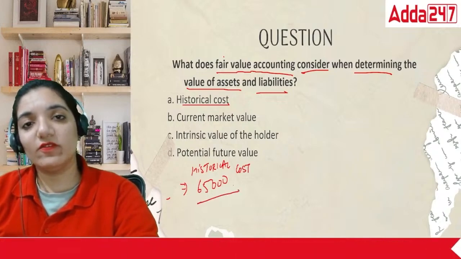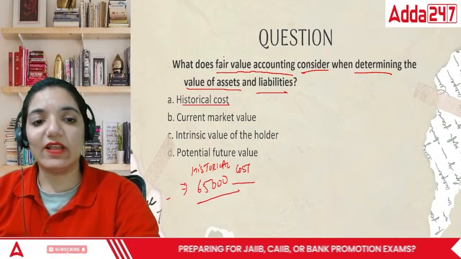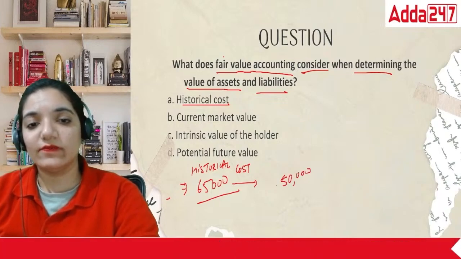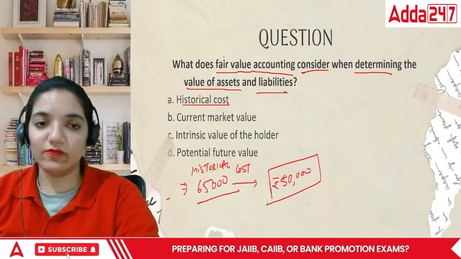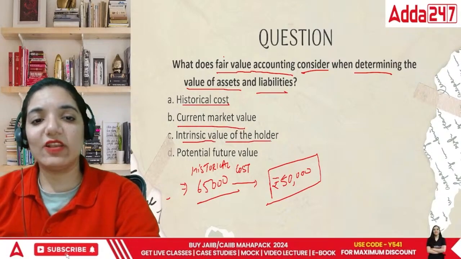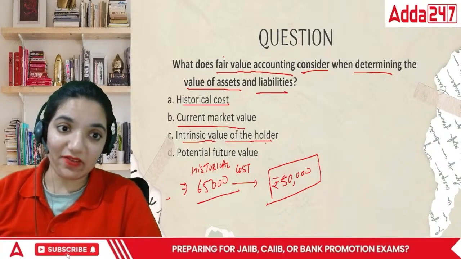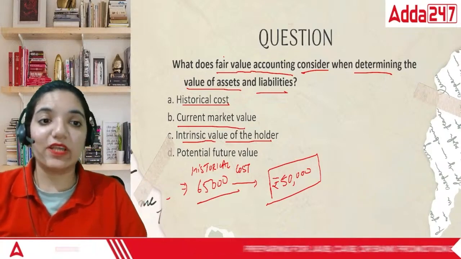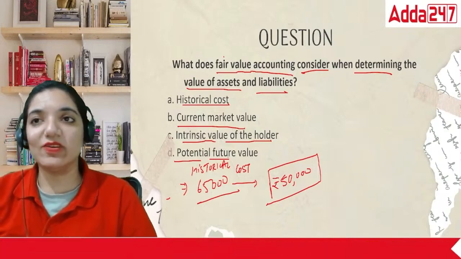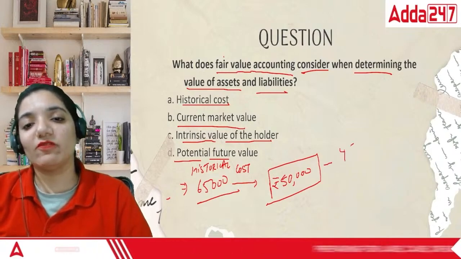Now, the present value of this phone may be up or down depending upon if new models have been added. Now, the value of this is around 50,000. This is the value of the phone right now. That is, this is the current market value. Intrinsic value of the holder, intrinsic value is the value which they will find out at their internal level, not at the external level. And potential future value, for example, now new models would be added, the year is about to end, that means in the next year new models will come up, so I can say the next year's price would be around 45,000.